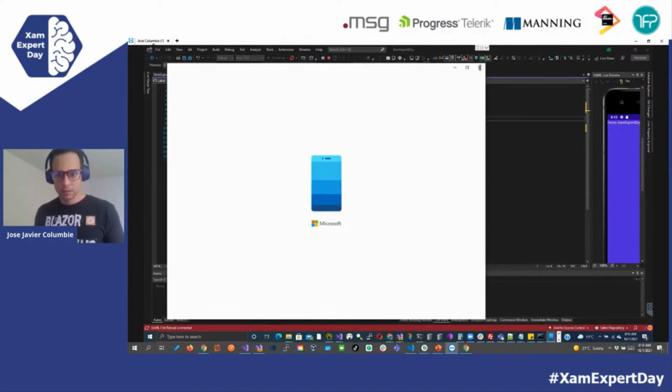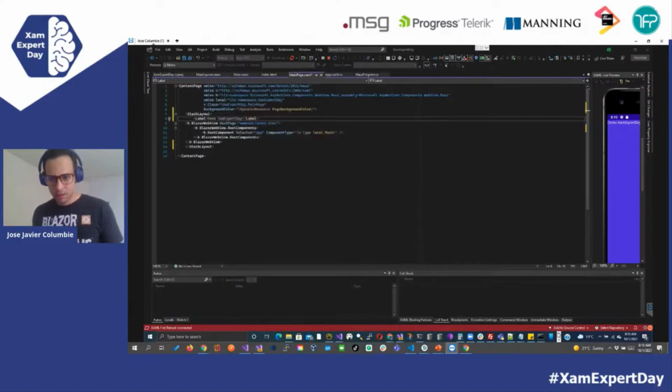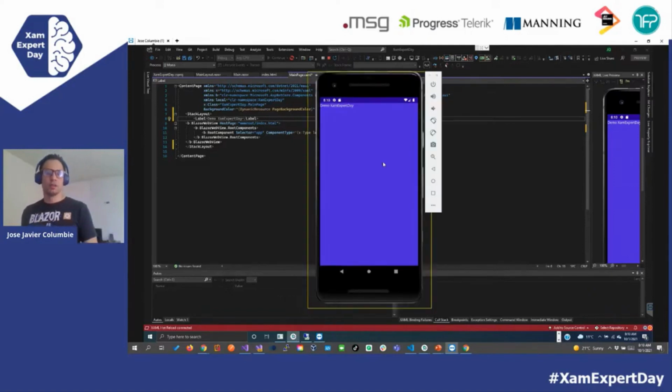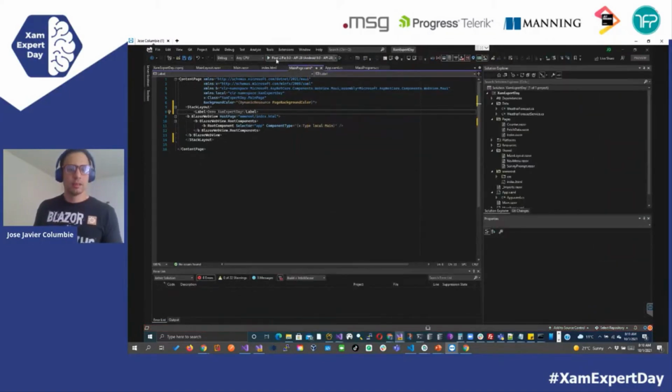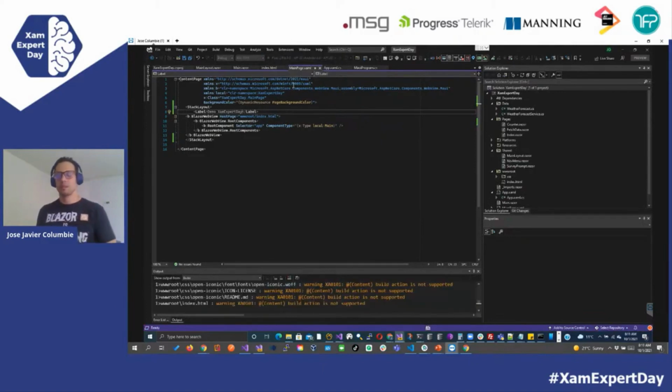I have too many things open here. You see, right here we have our emulator, and for some reason it's only showing me the demo expert day, but it should be showing everything. It should be showing the label with the web view right behind it. So let's put it right below it. So let's run it again.